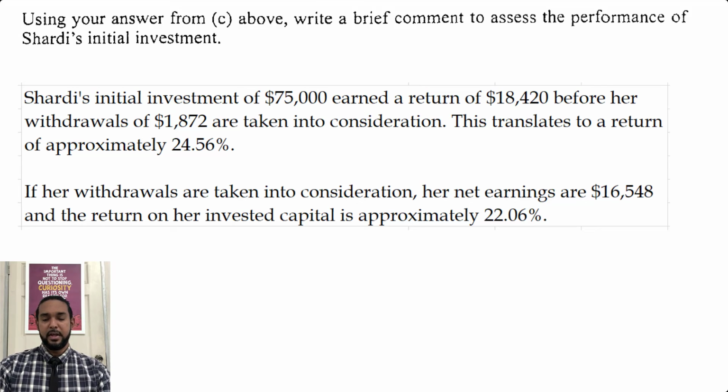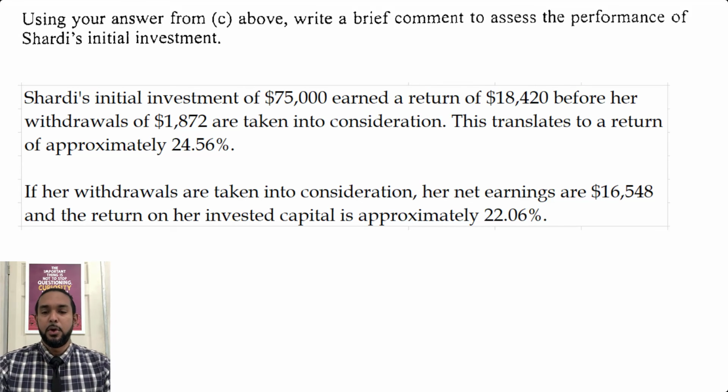Right? So again, it was only for 1 mark, so they could not have expected it to go very much in depth in terms of your explanation. At least that's my opinion. So basically what you had to show was her earnings as a percentage of her initial investment. That is what they're talking about with the performance, right? What percentage return did her investment earn?